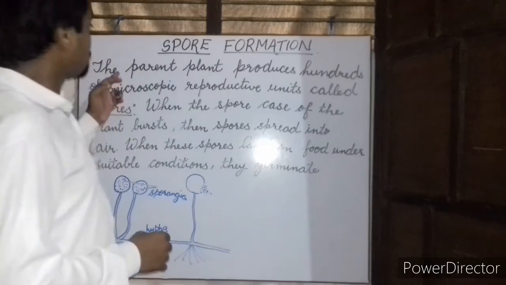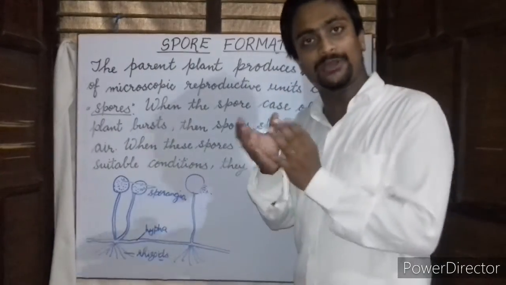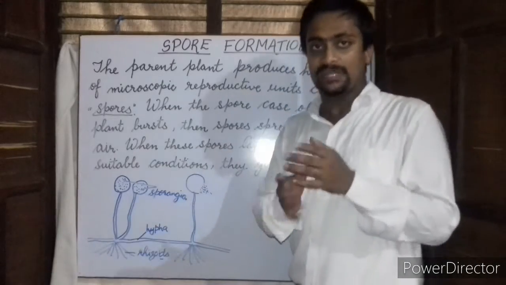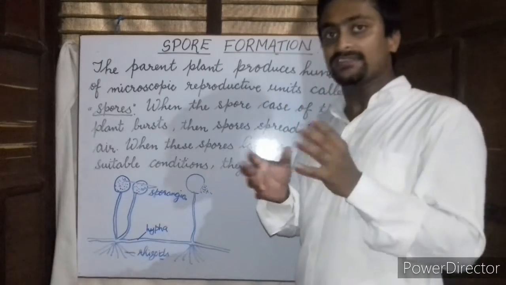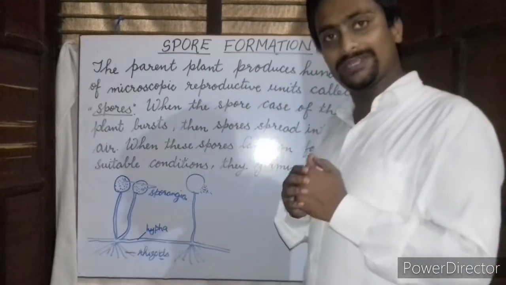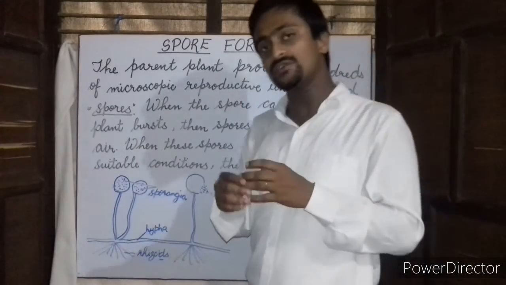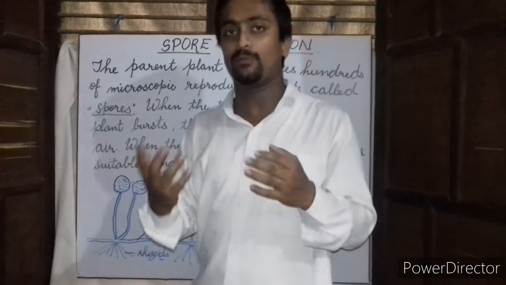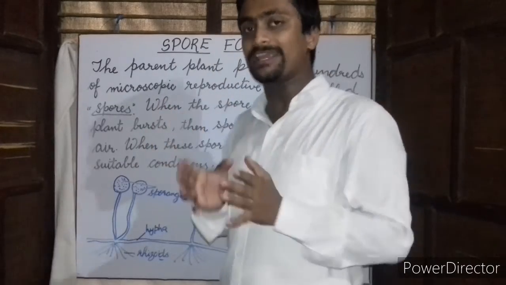The parent plant produces hundreds of microscopic reproductive units, and these are called spores. When the spore case or the sporangium of any plant or the fungus Rhizopus breaks, these microscopic units are released into the air, and when these spores land on food under certain favorable conditions like moisture, water, they germinate and form a new organism.